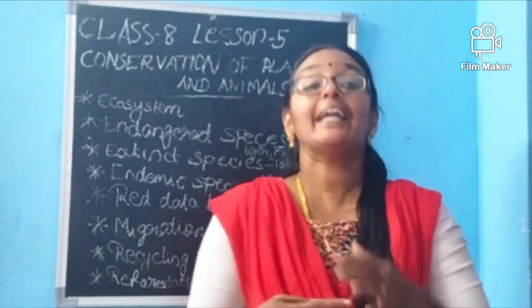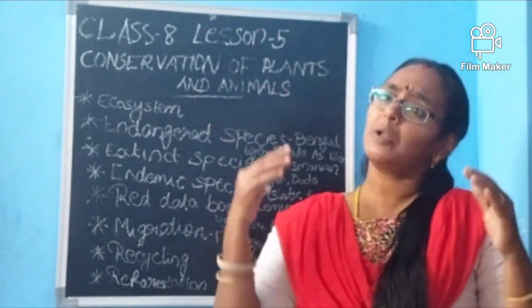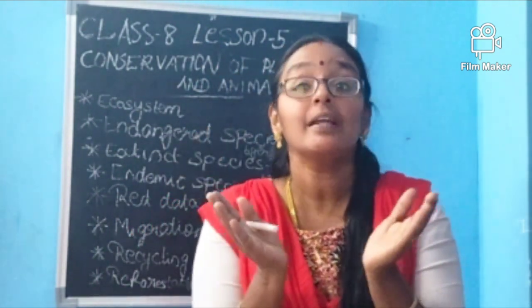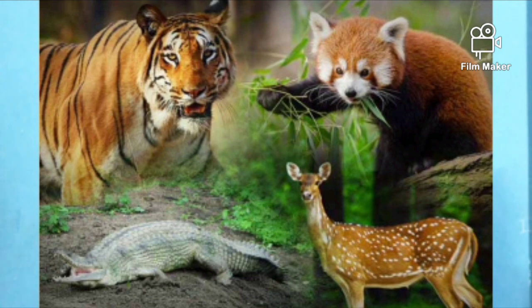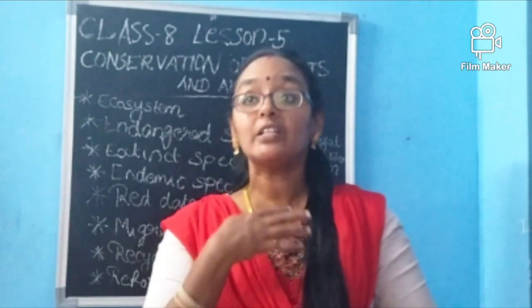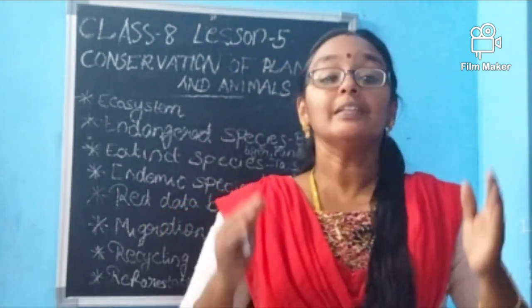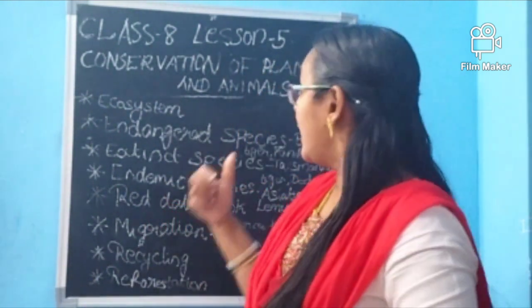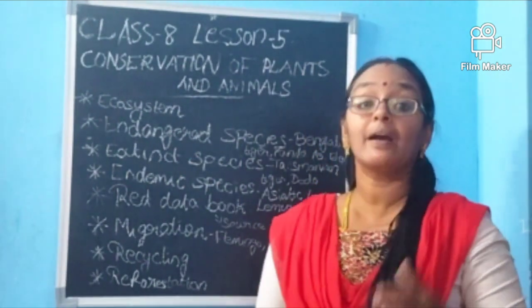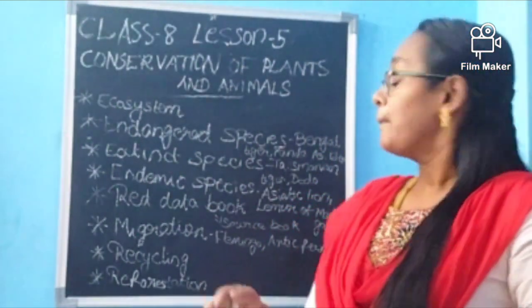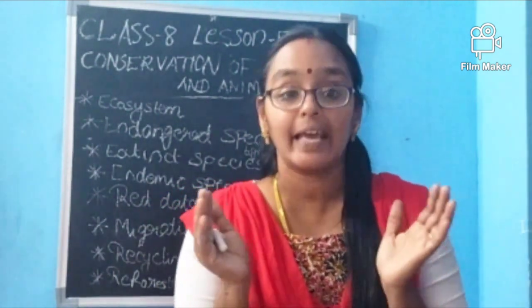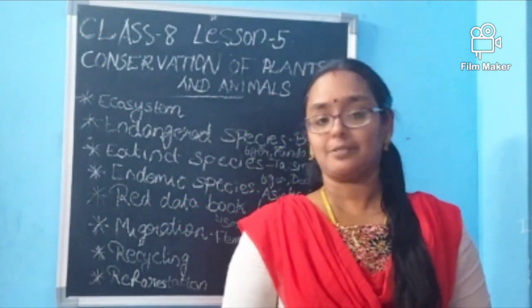We are saying it as endangered species because of the loss of habitat or because their number has been lessened to a very low level, so that within 10 or 20 or 50 years these species will be coming to an end. We can say Bengal tiger is an example, panda, Asiatic elephant, all these are examples of endangered species.